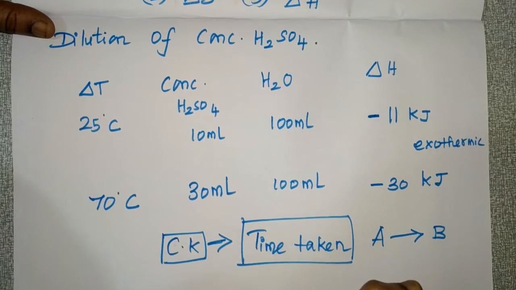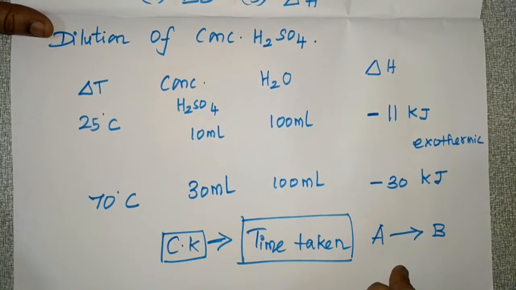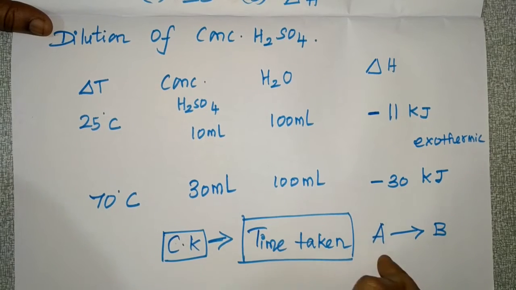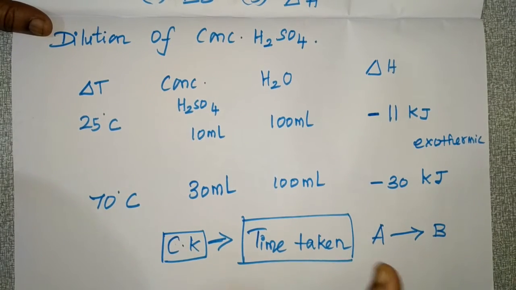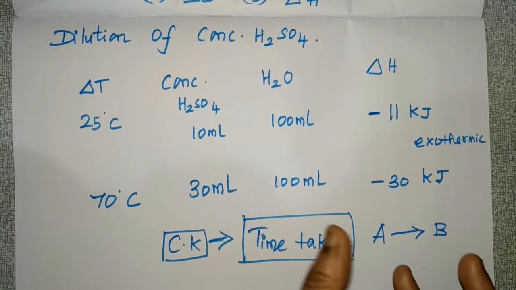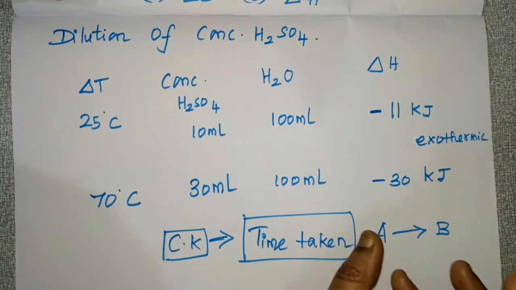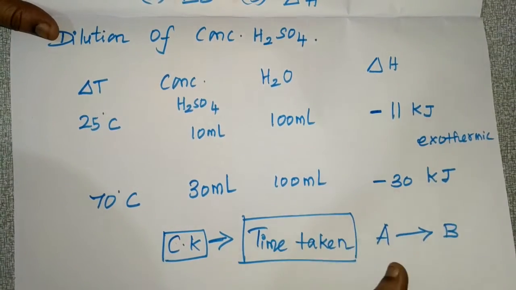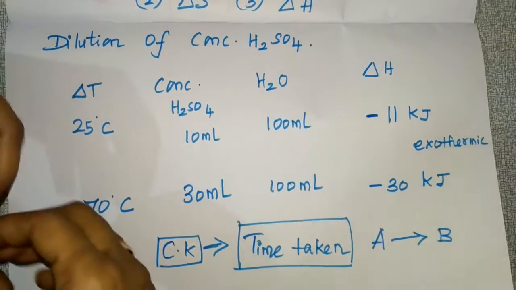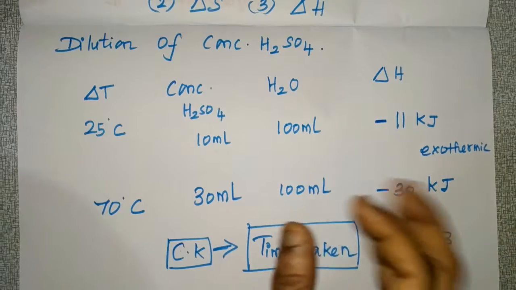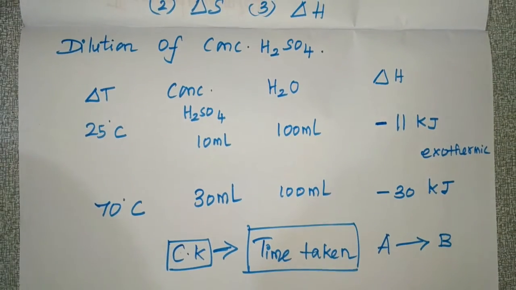What makes these changes happen? And what is the time required for this process to happen? We can also learn the mechanism of this process at the molecular level. All these are studied under chemical kinetics.